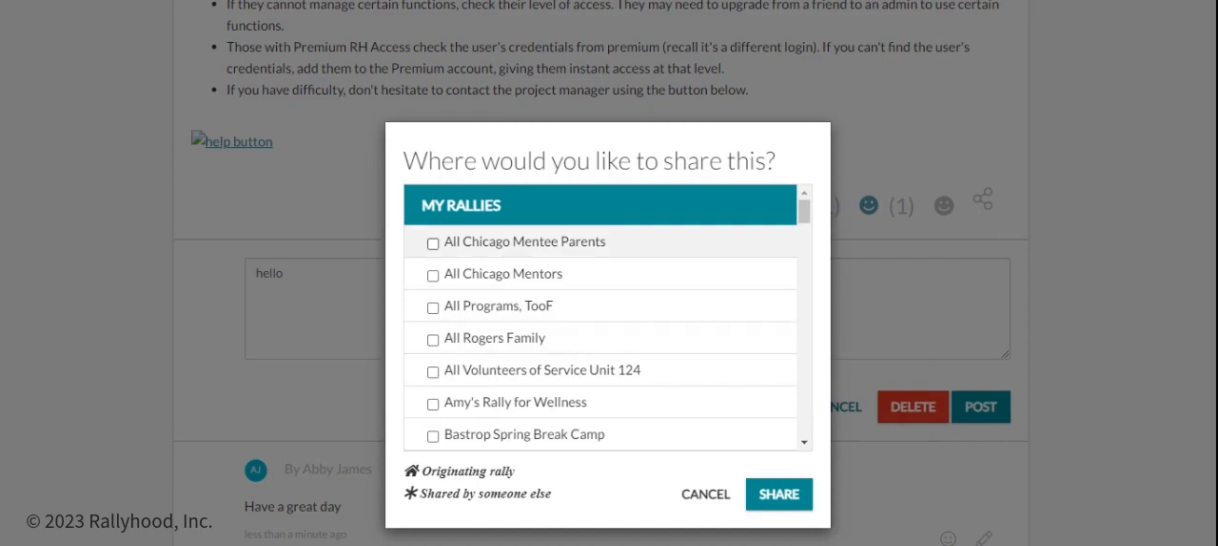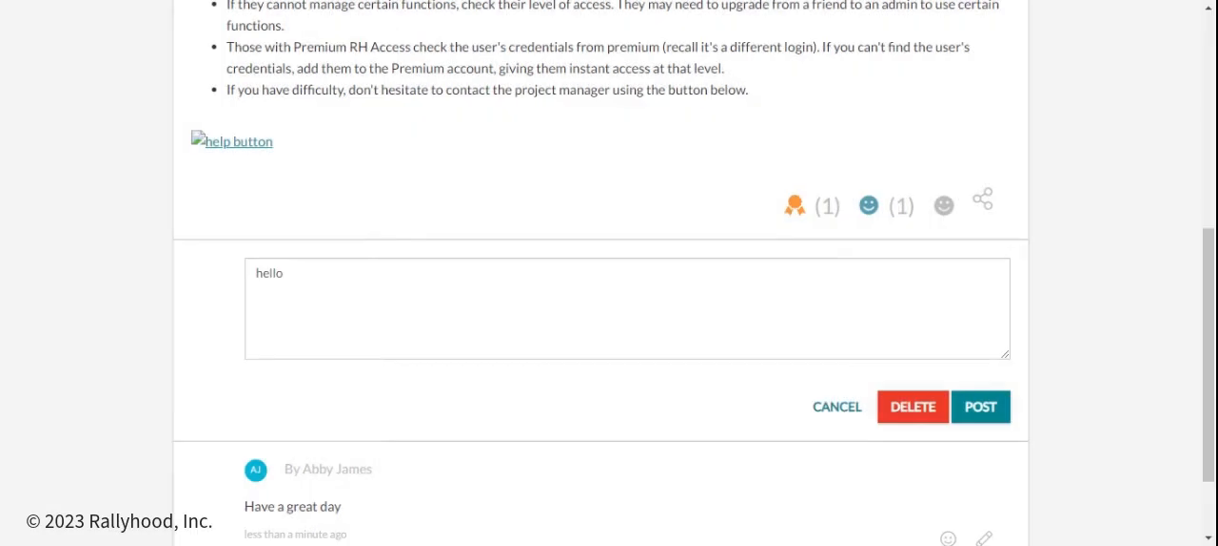A great ability is that you can share this message into multiple rallies or one rally at a time. One rally at a time and share, or multiple rallies and share. This allows for no more copy pasting, reformatting, linking. You can easily share it directly from one wall to another in just a couple of clicks.